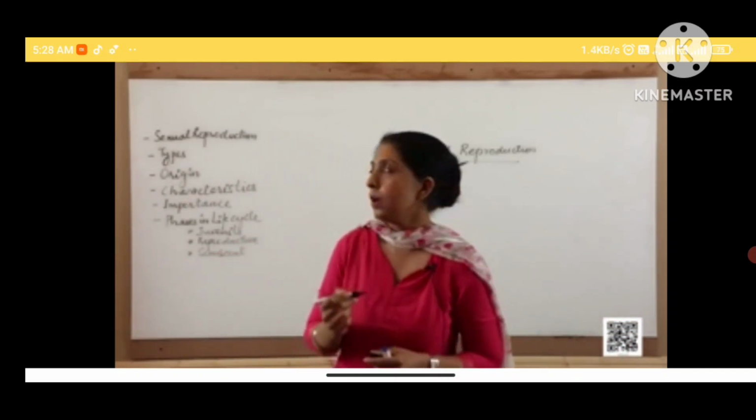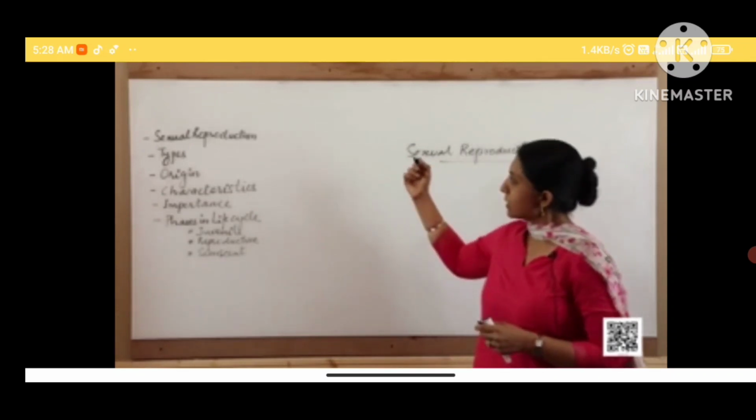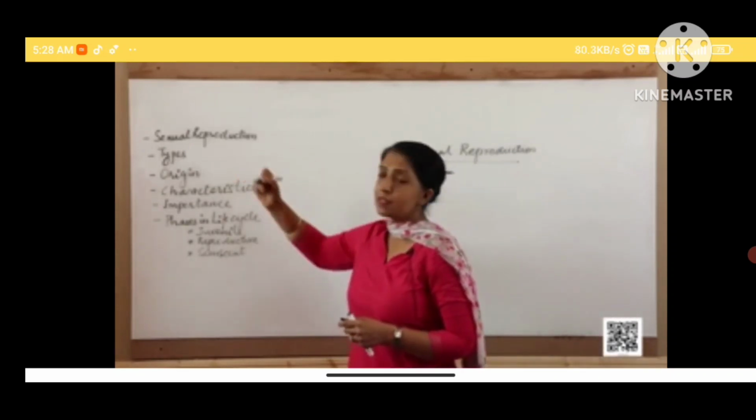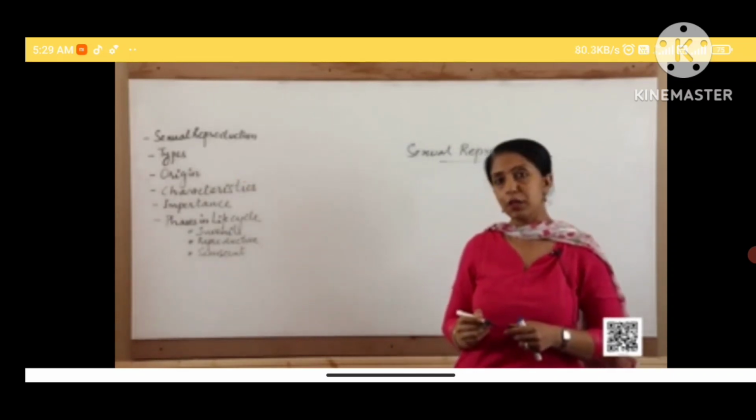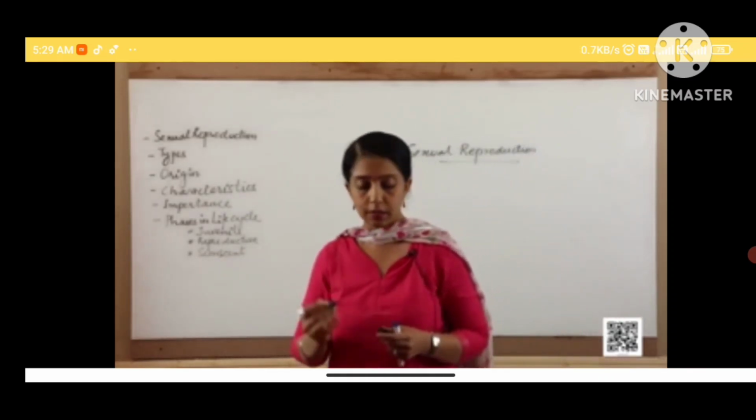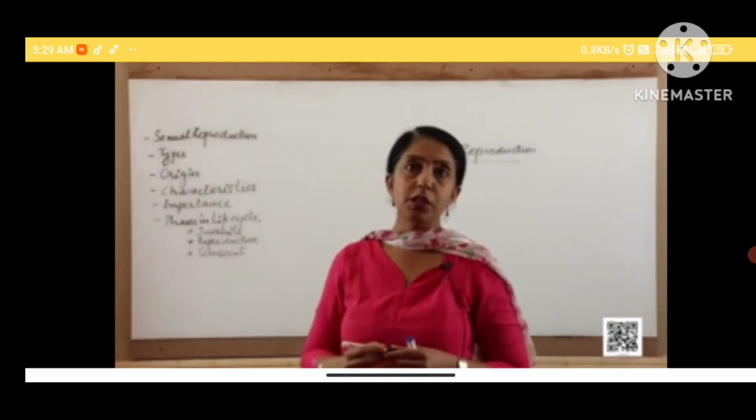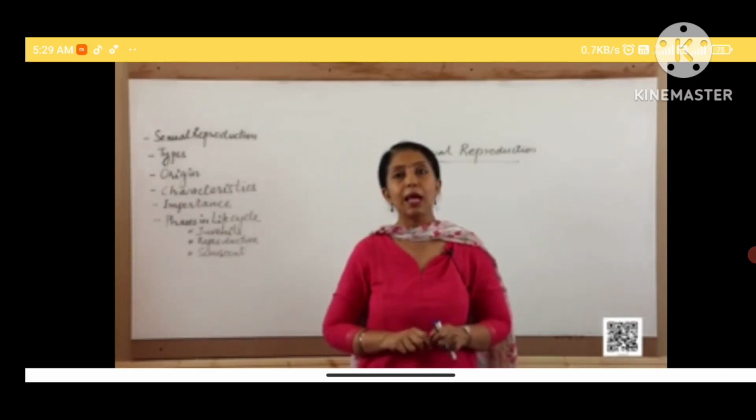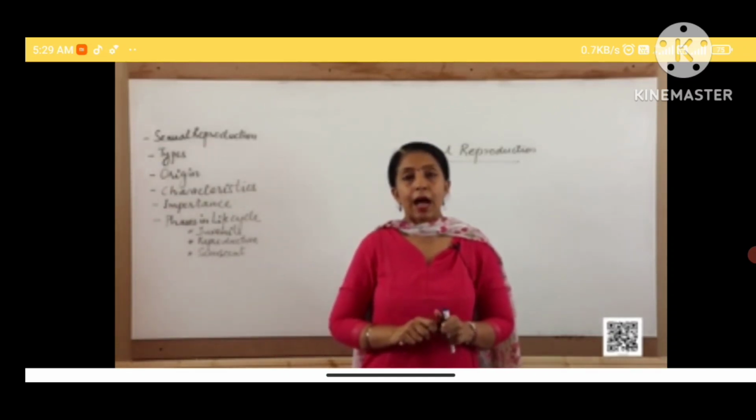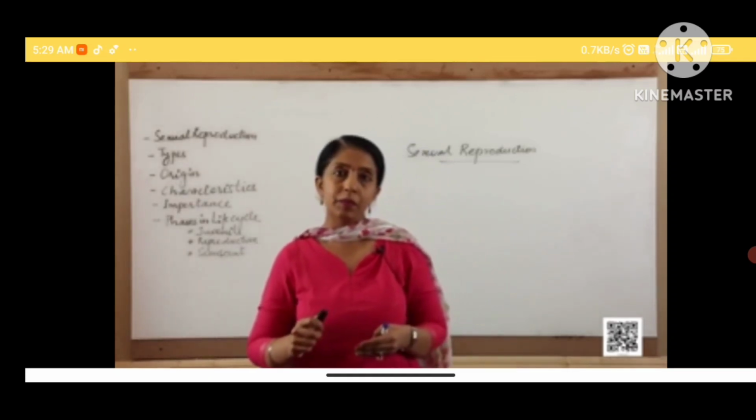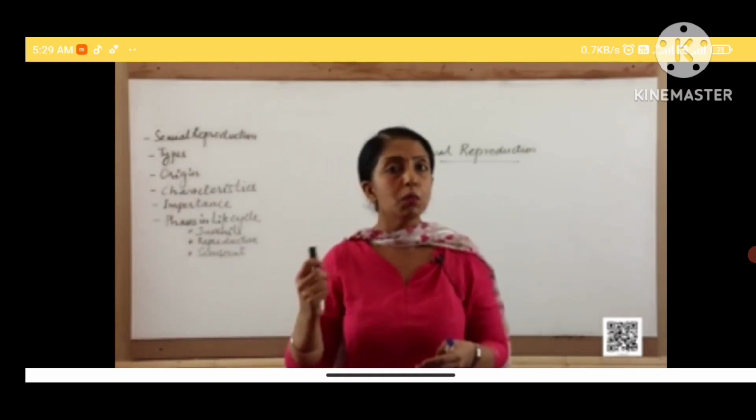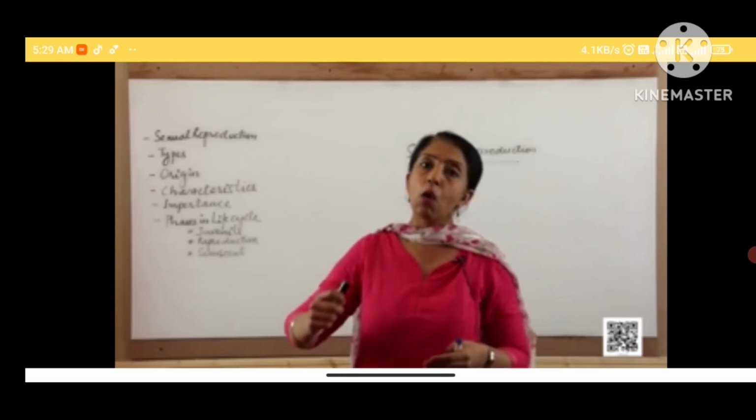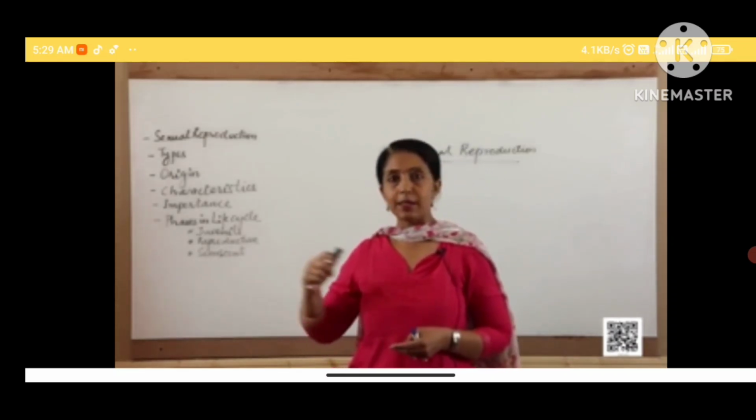Now, before we move further, let us understand what is the origin of sexual reproduction. When did it originate? Sexual reproduction originated in the protistans and the simple algae. And slowly, sexual reproduction became the main mode of reproduction in all of the higher organisms.